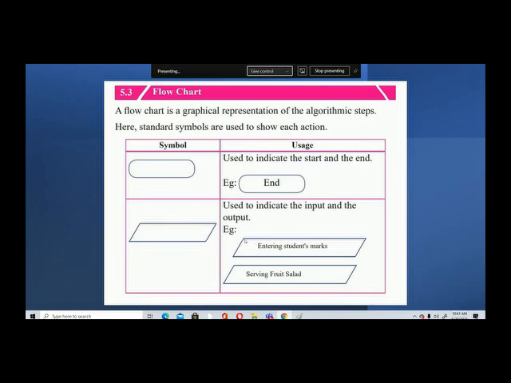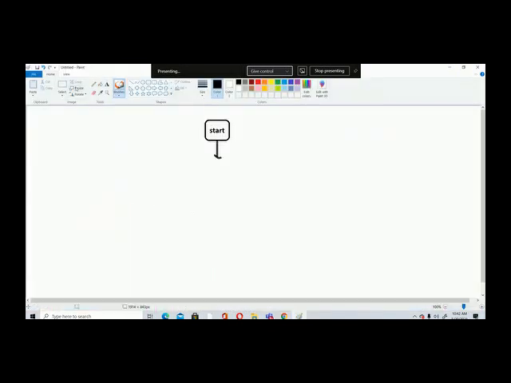Right. So when you start your program with this block, this shape, next my example is I'm going to find the area of a rectangle. So next I want to get the width and the length. Those are called inputs, right? Those are inputs that we give to the program. If you want to show inputs, you have to use this shape. So I'm going to draw it.